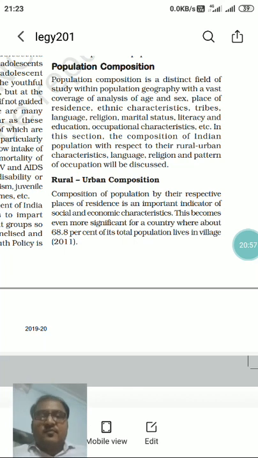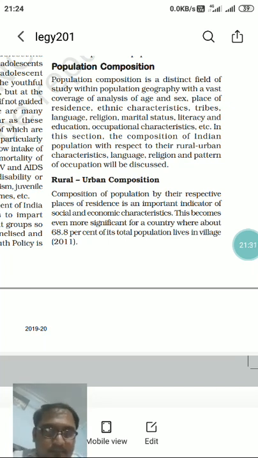The next chapter which we are going to start is from part A book, chapter number 3. This is also based on population composition. Here we will first start with the sex ratio and sex composition. So this is an extension to this topic. That's why I am again revising this topic so that your doubt is cleared.